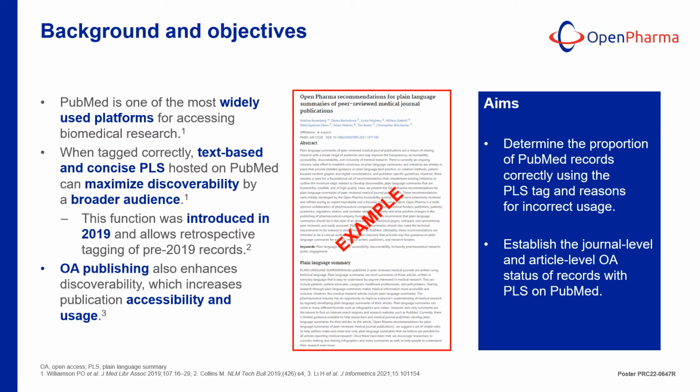Open access publishing is also important for discoverability of both PLS and the main publication. In this two-part analysis, we aim to determine the proportion of all PubMed records correctly using the PLS tag and to characterize the reasons for incorrect usage. We also aim to establish the open access status of the publications with PLS on PubMed and their respective journals.